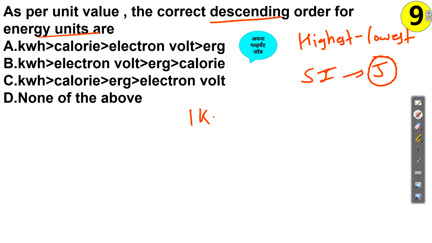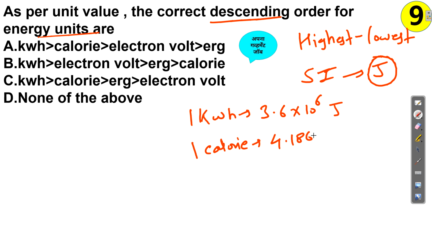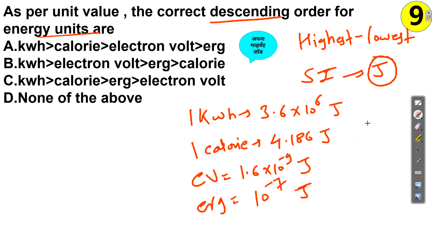I know that 1 kilowatt hour is nothing but 3.6 into 10 raised to 6 joules. Then second, suppose calorie. So 1 calorie is 4.186 joules. Then let's take electron volt, eV, that is 1.6 into 10 raised to minus 19 J. Those who are from EC, they already know these things by heart, right? Then erg, that is 10 raised to minus 7 joules. Okay, so all are in the common unit joule now.